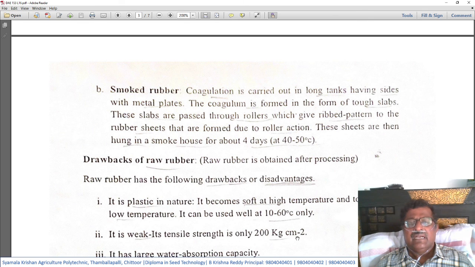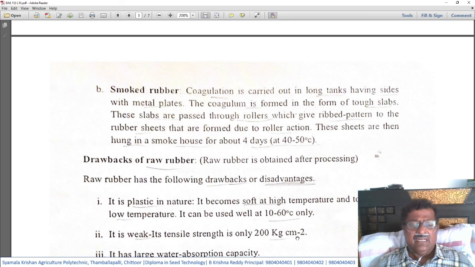will be collected and kept between two rollers and it will be crushed. Because of this nature of the rollers, the coagulum gets ribbed patterns and a sheet-like structure is formed due to the rolling action.